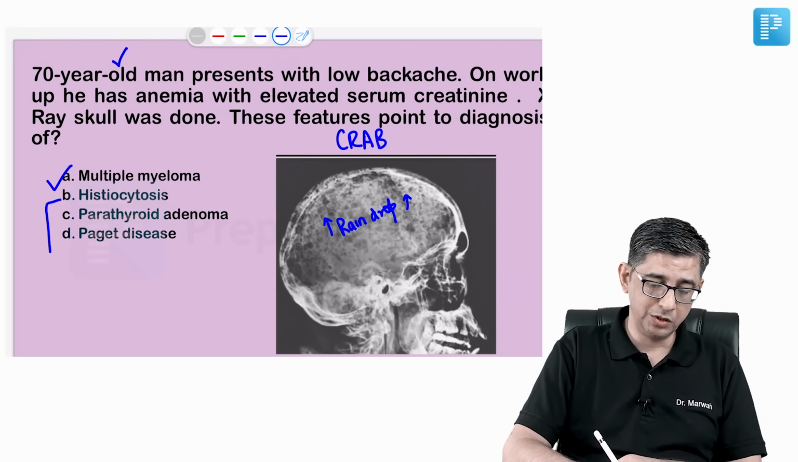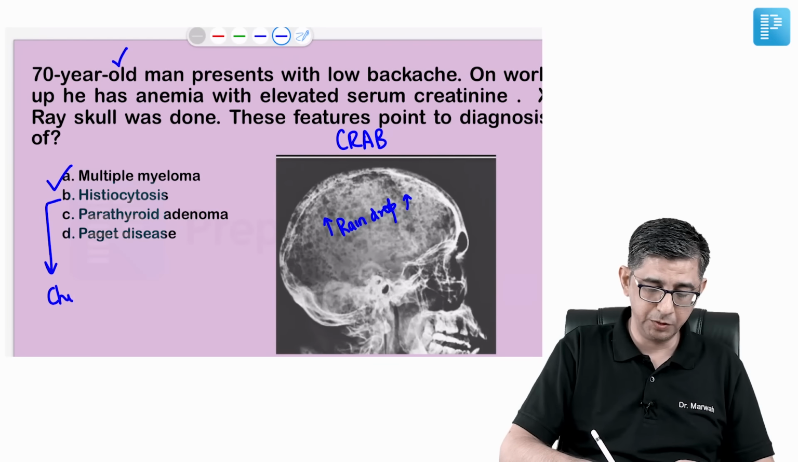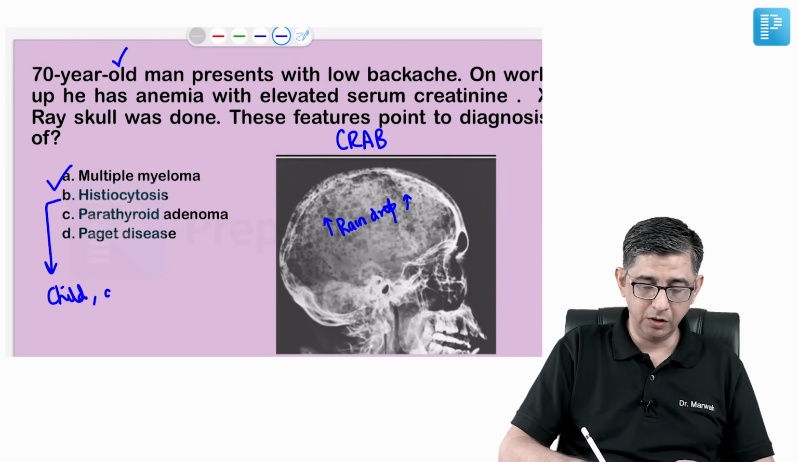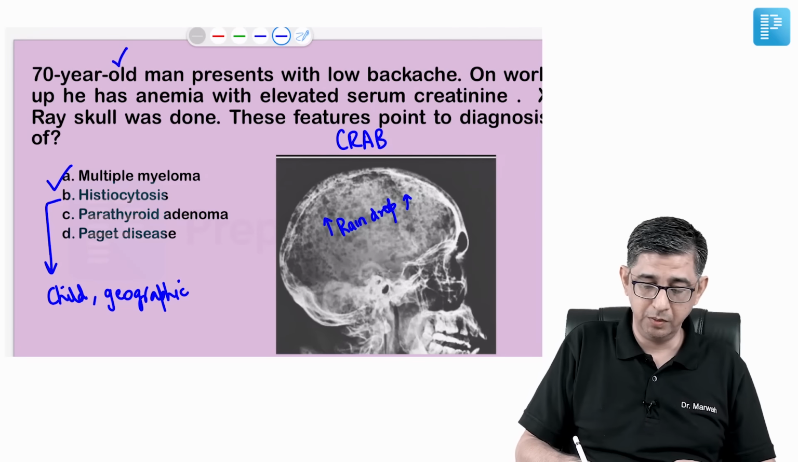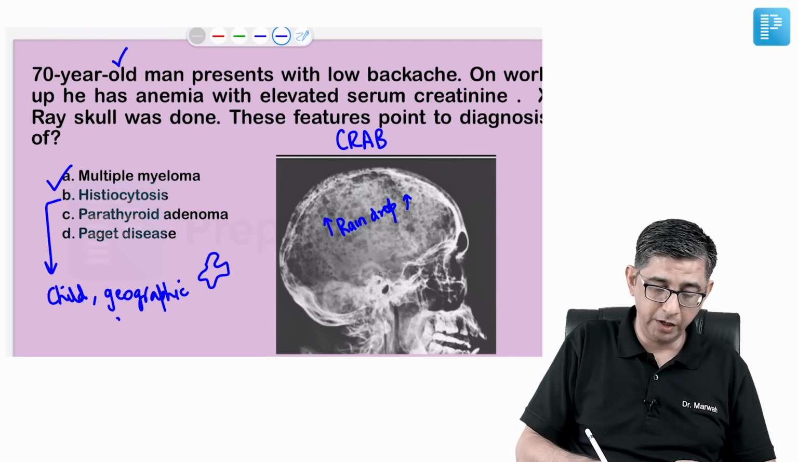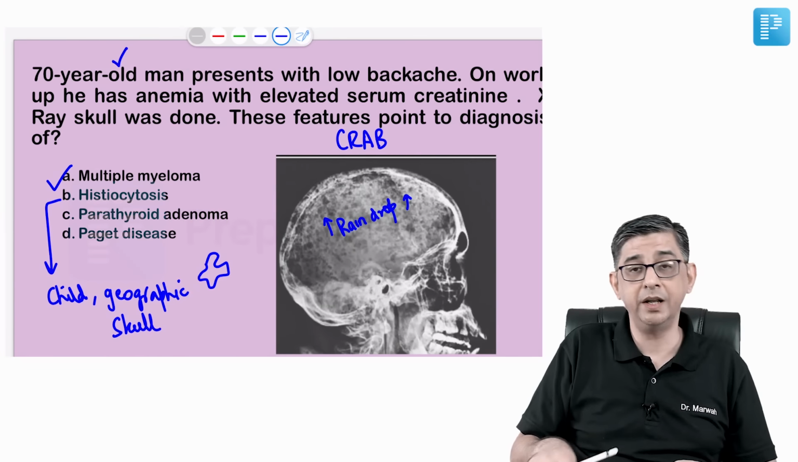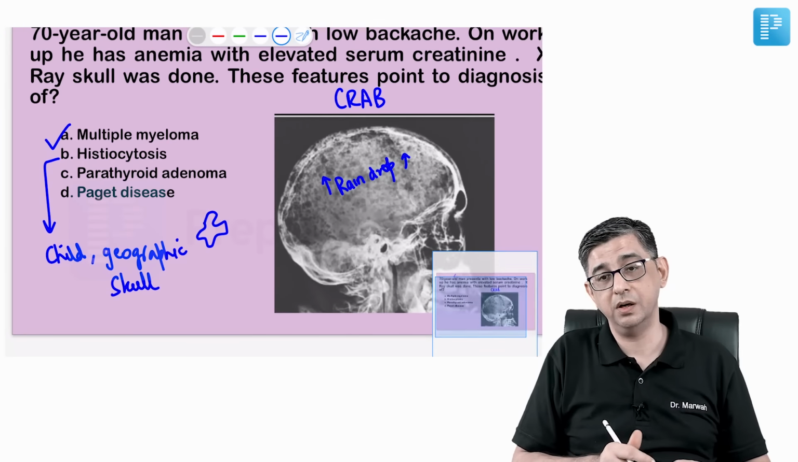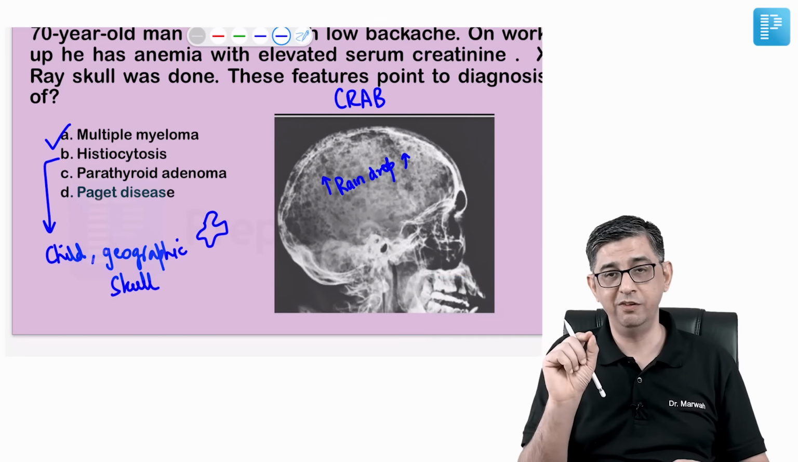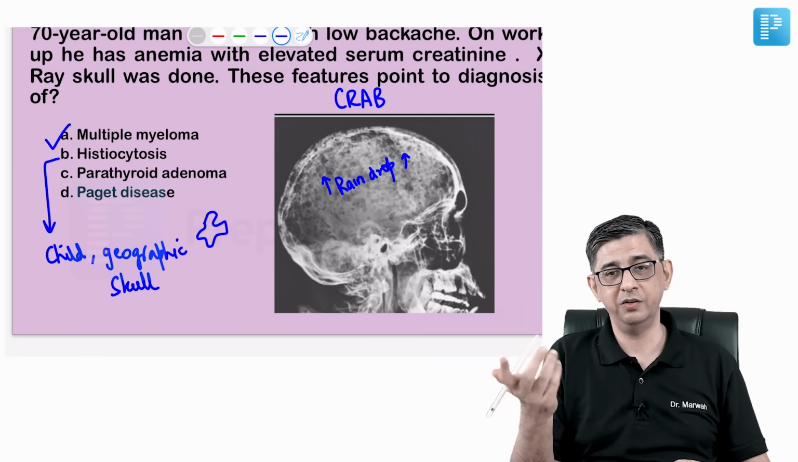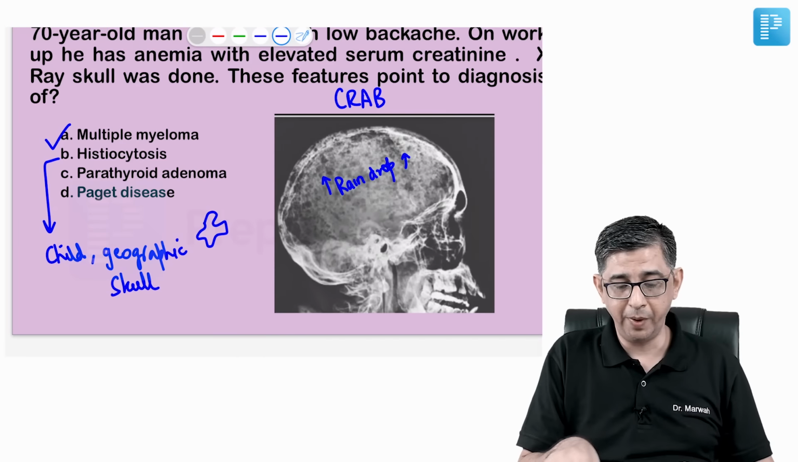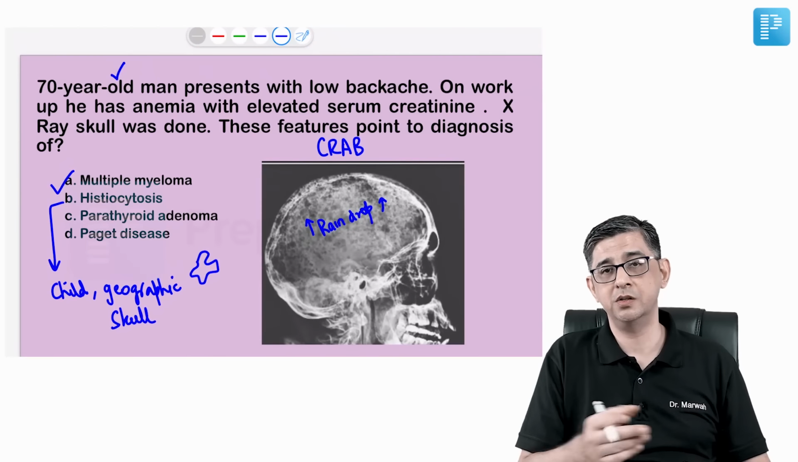With histiocytosis, they will mainly give you a description of a child, and on the X-ray skull of the patient, the lesions present will not be in this raindrop configuration, but will look like the map of a country. So every time you read about a child with lytic lesions on the skull and a geographical skull, they will not be round, well-defined punched out lesions, but will have very ill-defined margins like in a map. When it comes to parathyroid adenoma, the history does not support it.